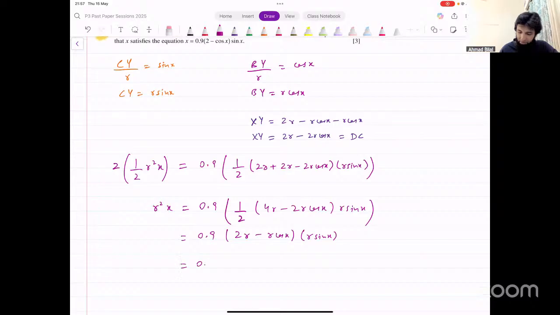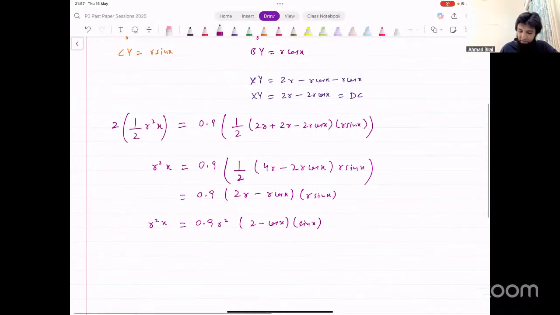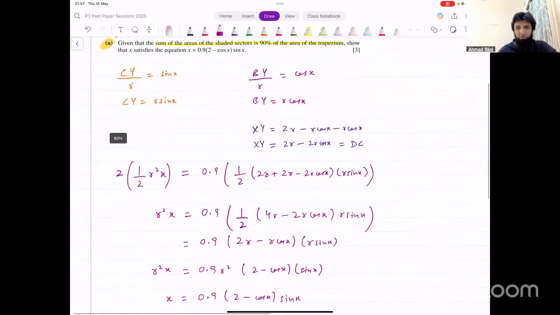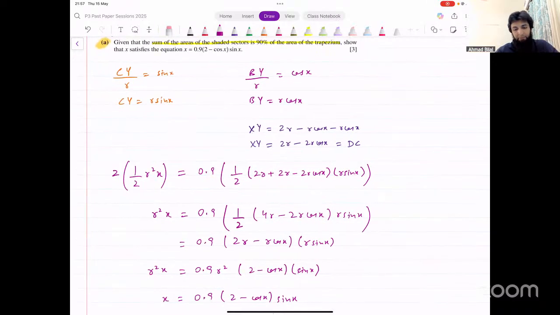So you get 0.9 R squared into 2 minus cos X into sin X. On the left side, you've got R squared X and R squared X, they get cancelled. X equals 0.9 into 2 minus cos X into sin of X. That is what they wanted us to prove. Make sense? Any issues with this?